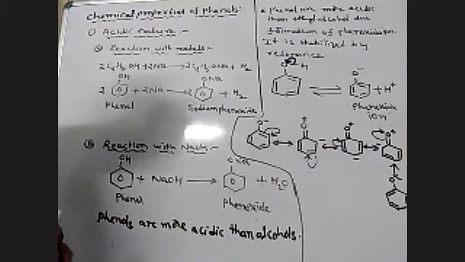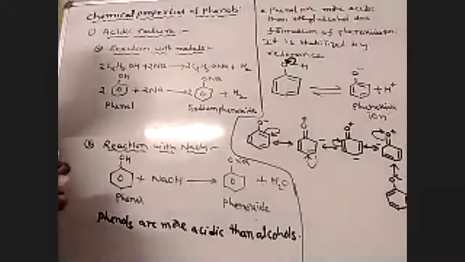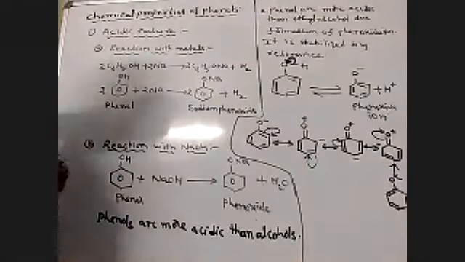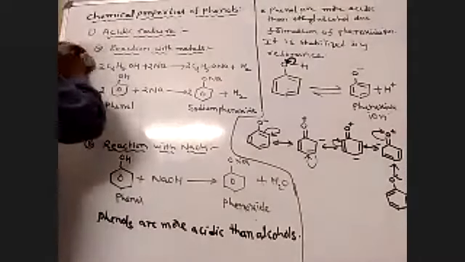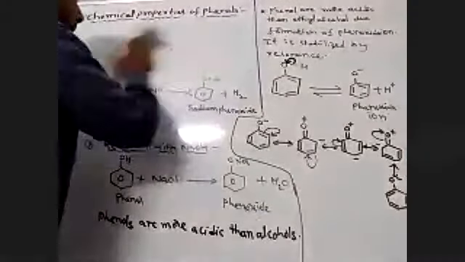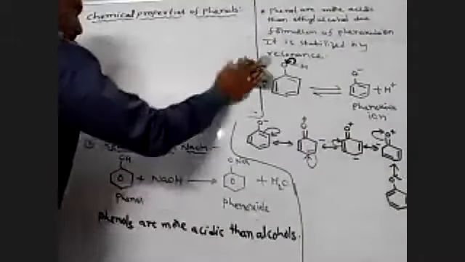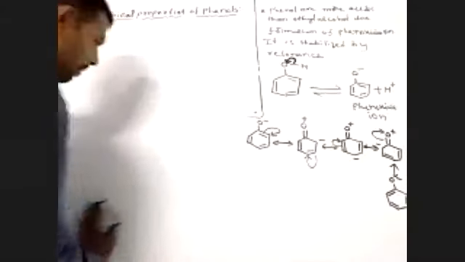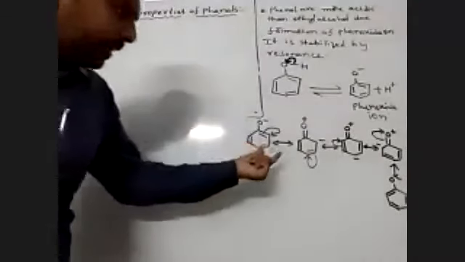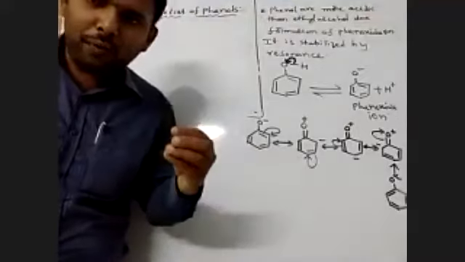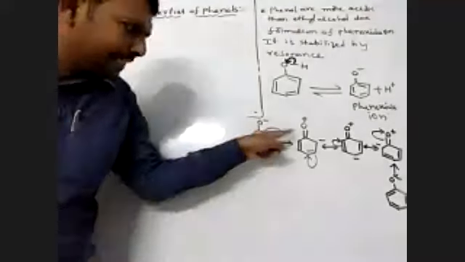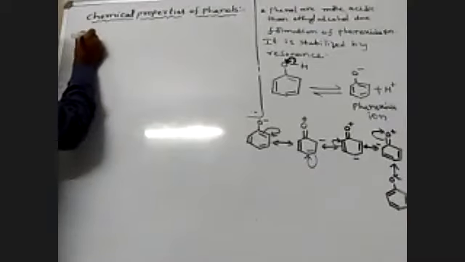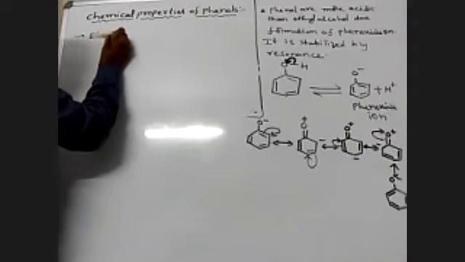Okay, completed. Please observe. Electron withdrawing groups like NO2, cyanide, ester type of groups present at ortho and para positions increase the acidic nature of phenols.